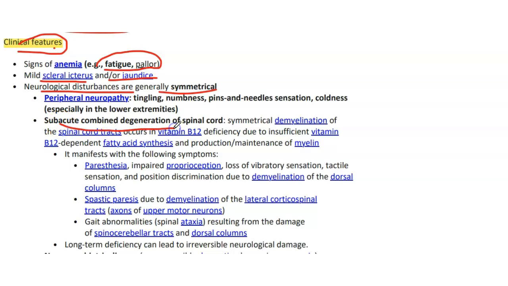and there will be subacute combined degeneration (SCD) of the spinal cord, which is symmetrical demyelination of the spinal cord tracts that occurs in B12 deficiency due to insufficient vitamin B12-dependent fatty acid synthesis and production or maintenance of myelin. It manifests with the following symptoms: paresthesia, impaired proprioception, loss of vibratory sensation, tactile sensation, position discrimination due to demyelination of the dorsal column, spastic paresis due to the lateral corticospinal tract. Gait abnormality will be present, and this will result from damage of the spinocerebellar tracts and dorsal column.